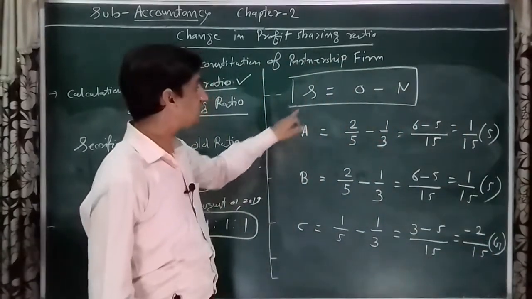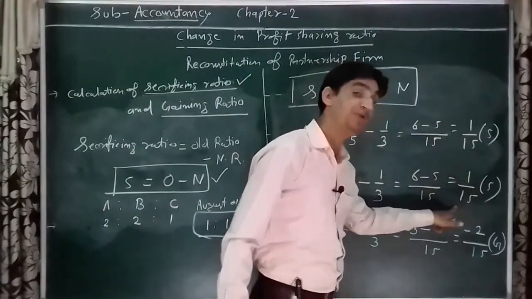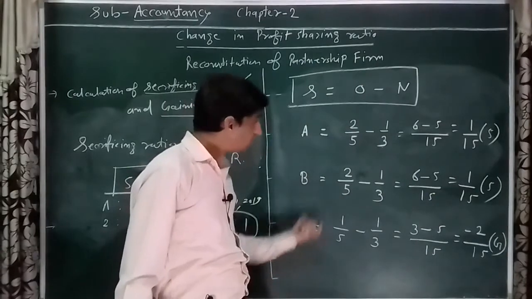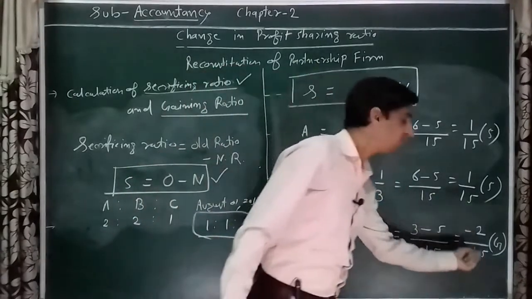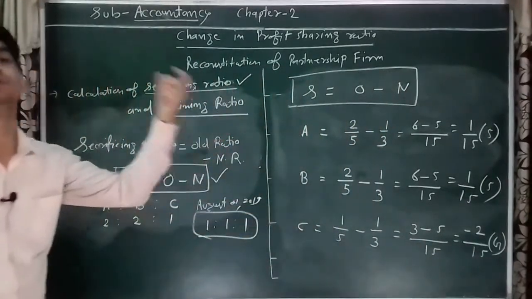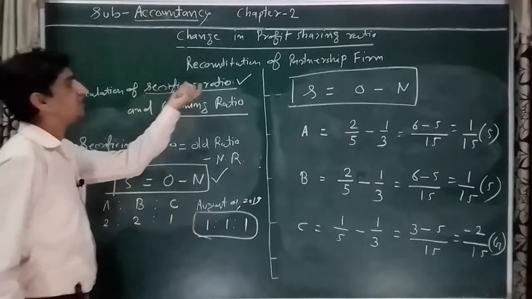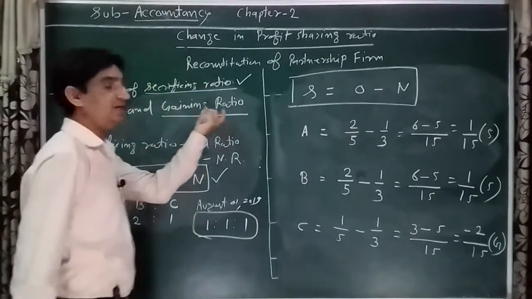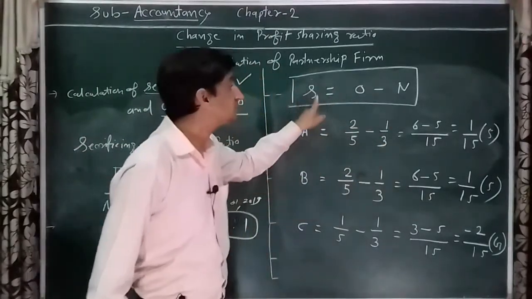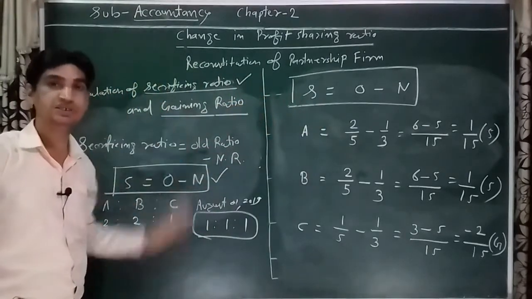In such condition, A and B sacrifice 1 upon 15 and 1 upon 15, while C got from these 2 upon 15. That is the gain for C. That is called the sacrificing ratio and gaining ratio. I hope you understood what is the sacrificing ratio and what is the gaining ratio, and what formula will be utilized for calculating them. So sacrificing ratio we have discussed here.